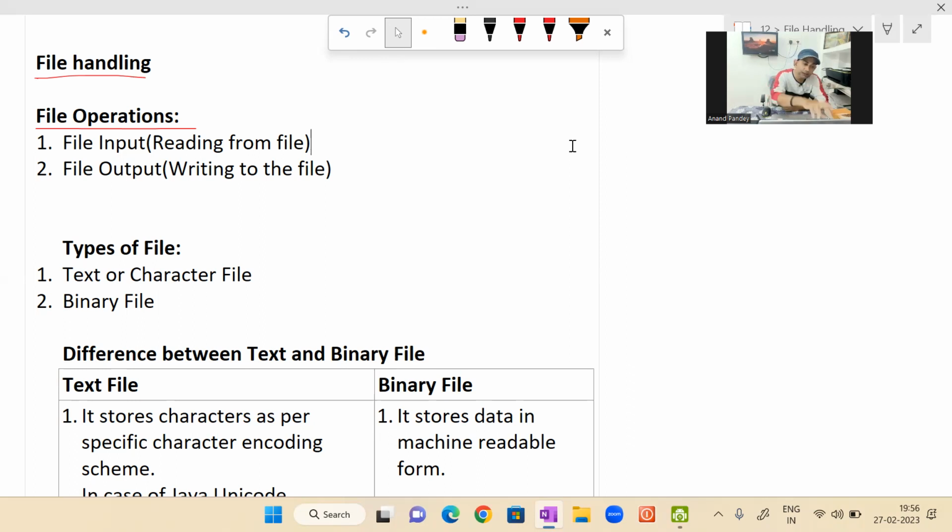Okay, so here file input means what? Generally, this confusion may be created. I have written in the bracket. File input means reading from file. Reading from file.